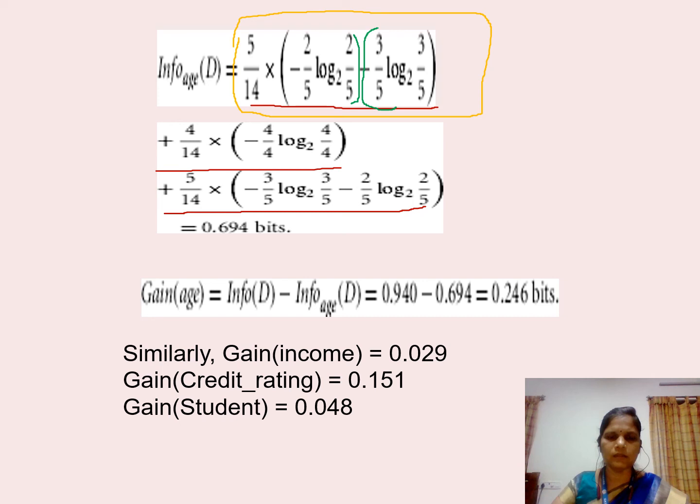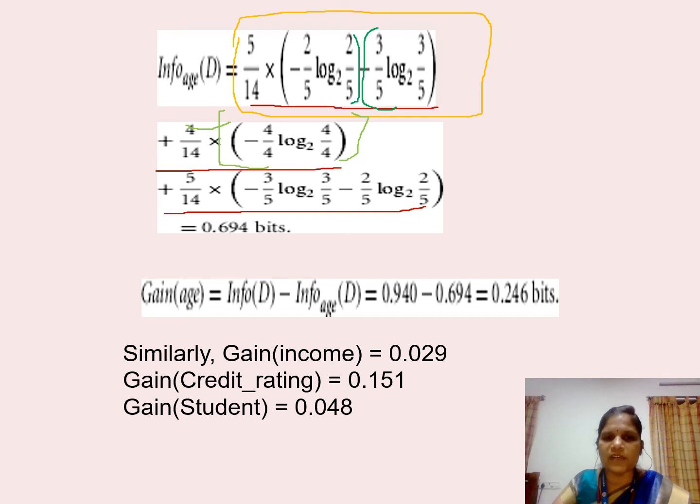4 by 14. This 4 is the total number of middle-aged people presented in the data set among 14 samples. In this 4, how many people can buy a computer and how many cannot, you have to find. This part is your entropy formula, that is summation i equals 1 to m, pi log of pi base 2. If you look into the data set, all middle-aged people are able to buy a computer. There are no categories in the class label.